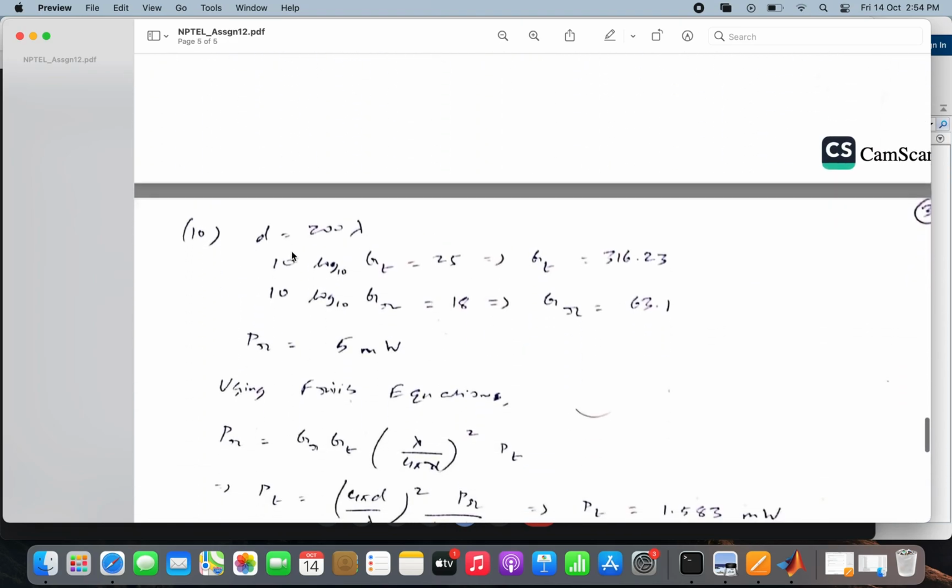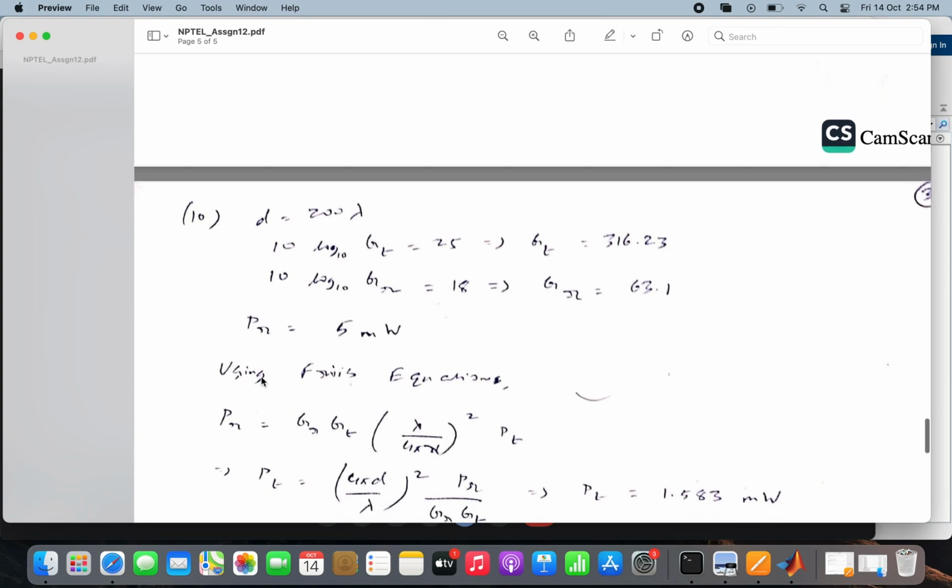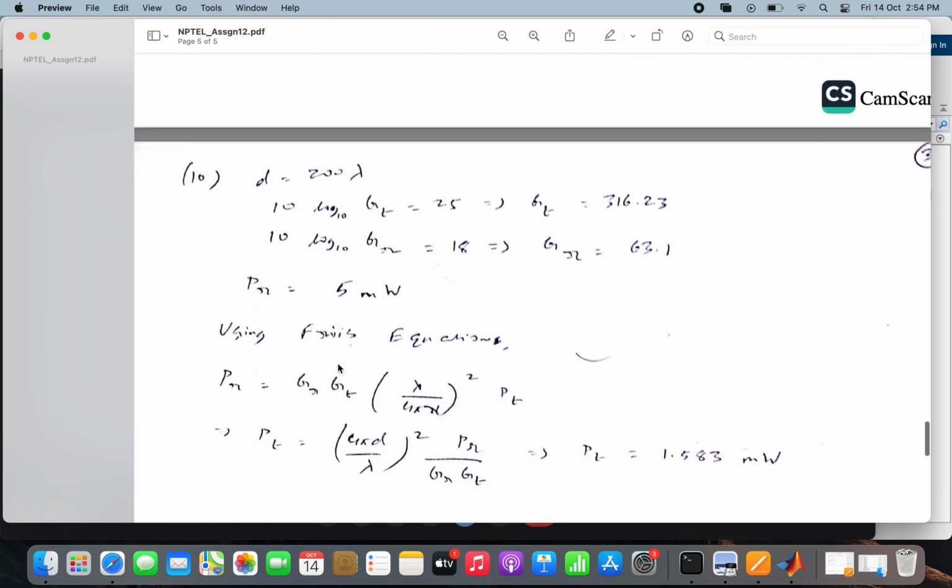So this is the distance between the receiving and the transmitting antenna, which is 200 lambda. GT is the directive gain of the transmitting antenna, which is equal to 316.23, and GR over here is the directive gain of the receiving antenna, which is 63.1, and PR is the power being received by the receiving antenna, which is 5 milliwatts.